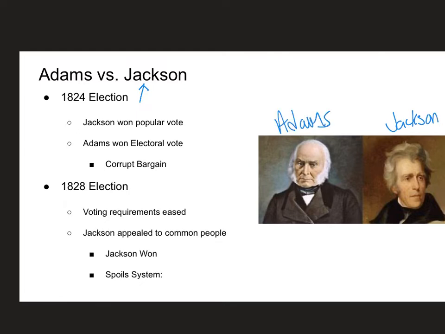So essentially what we saw happen here was the exact same thing we saw happen with Trump and Hillary. And also Bush versus Gore, where these two won the electoral vote and Hillary and Gore both won the popular vote.